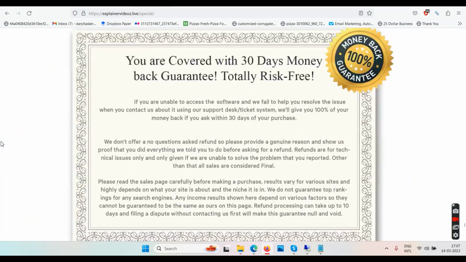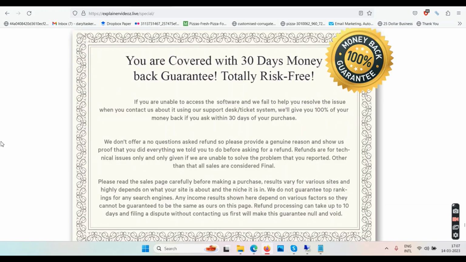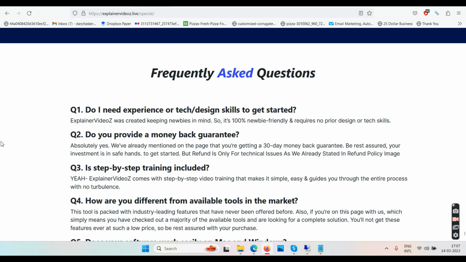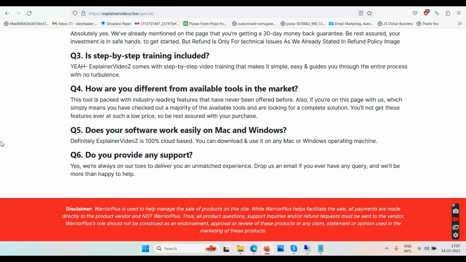Okay, bonuses, and they give certificate to themselves. Do I need experience? No. Do you provide money back guarantee, 30 days, step-by-step training? There's no training, because if they are not willing to explain the demo video for 4 minutes, don't expect that they will be giving you any training inside.